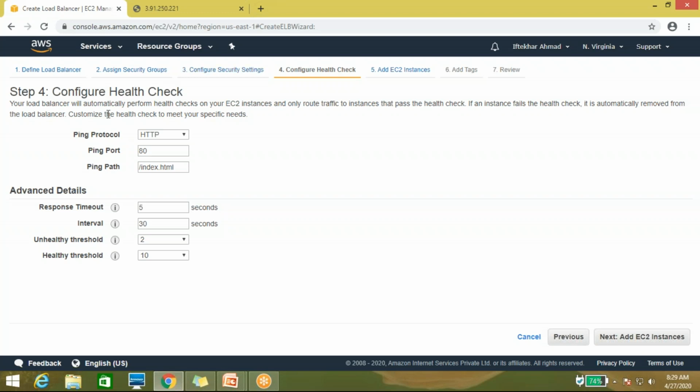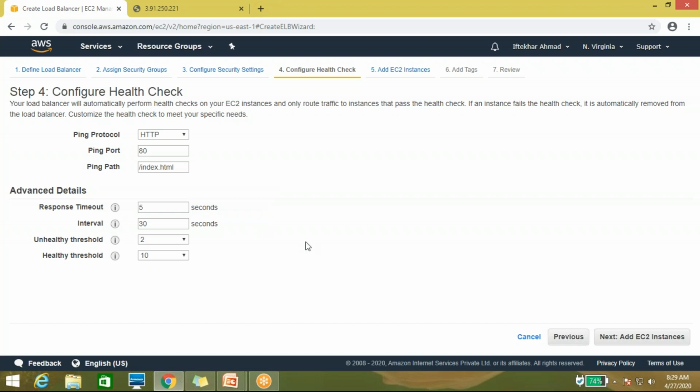Now here you can see the health check. HTTP has been selected, so it will check the HTTP health check only. I'm monitoring the index path, which is index.html by default. The response timeout is 5 seconds. If something happens to the instance, the timeout shown on the browser is 5 seconds.